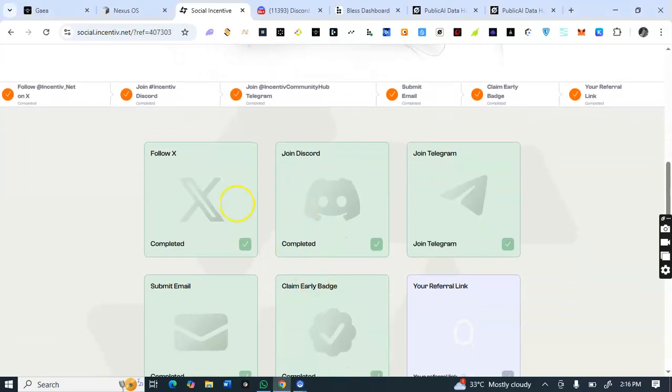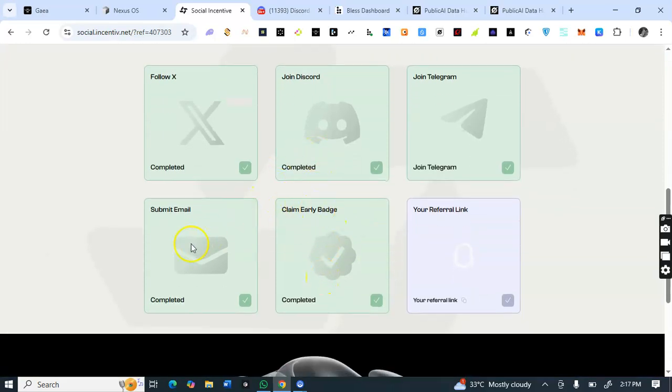Then you follow. Then you join their Discord and authorize the Discord connection. Then you join and verify on your Discord, like you have to verify the human role. Then do the tasks accordingly. If you don't follow on X, you'll not be able to join Discord. And if you don't join Discord, you'll not be able to join Telegram. So you follow the tasks accordingly.